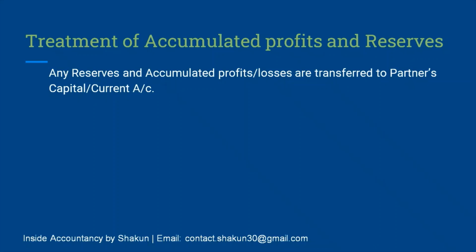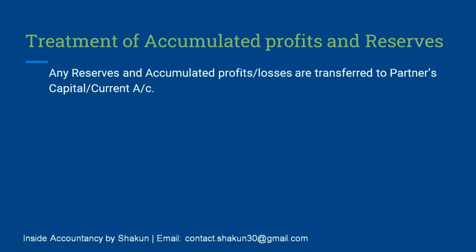Now this transfer is made in their old profit sharing ratio because these reserves or these accumulated profits or undistributed profits and losses were present at the time of change in profit sharing ratio and they were earned before the reconstitution of the firm. So that is why they are always distributed in the old ratio. So what is the treatment of accumulated profits and reserves? All the accumulated profits and reserves have to be distributed between the partners in the old ratio. Since these are the old profits and losses, they must be distributed in the old ratio.